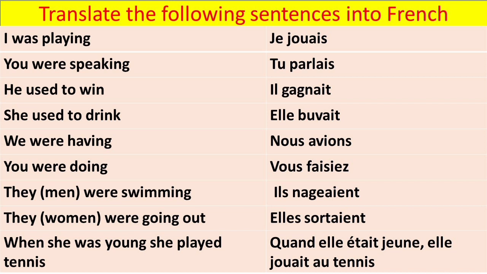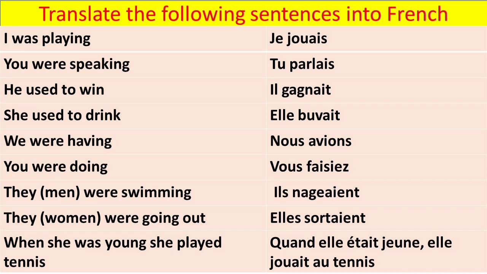We were having. We translate in imparfait as nous avions. You were doing. We translate in imparfait vous faisiez. They were swimming. That is in masculine. So in imparfait we translate as il nageait.